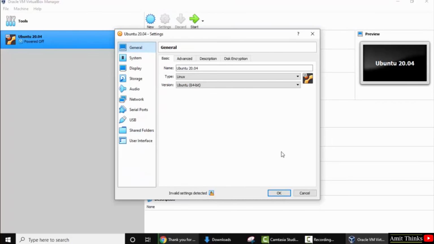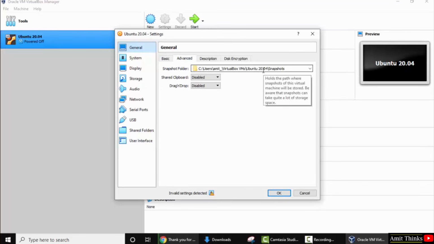Now we have reached the settings. Here the name was the same, type, version. We saw this before. Keep the same. Click on advanced. On clicking advanced, the snapshot folder is the same directory, so keep as it is. Shared clipboard. Keep both of them bidirectional so that you can drag and drop and share clipboard, copy text and share it from your host machine to the guest and from guest to the host. Here the host machine is Windows and the guest machine is Linux Ubuntu.